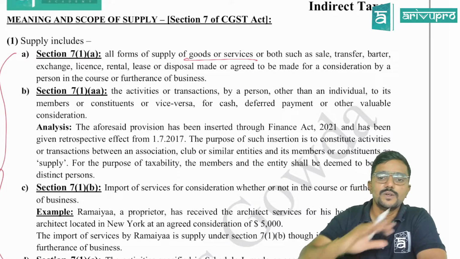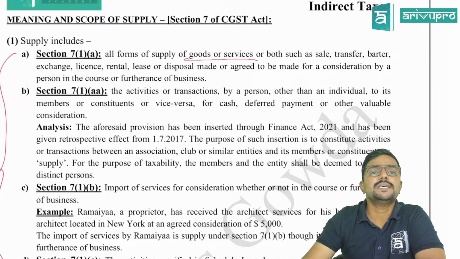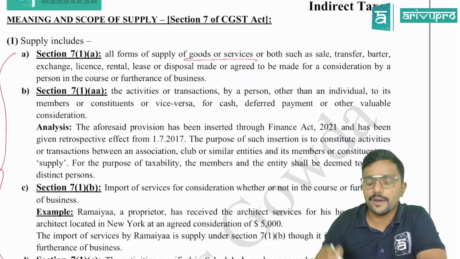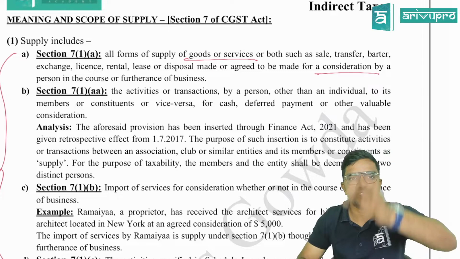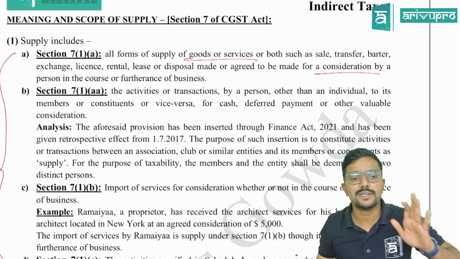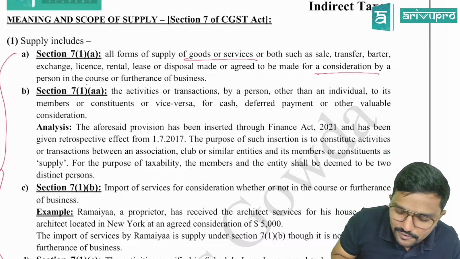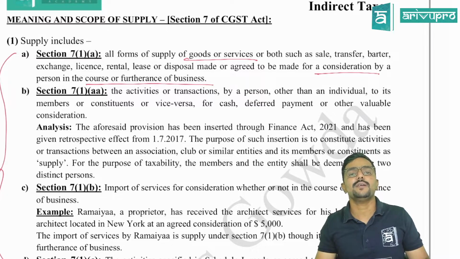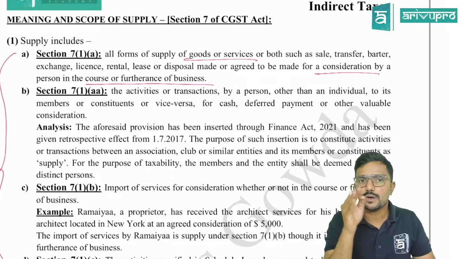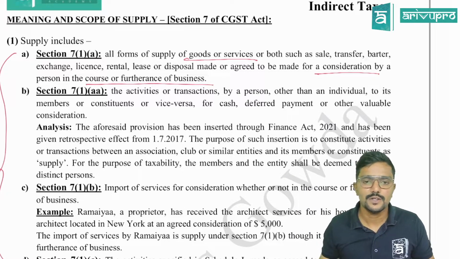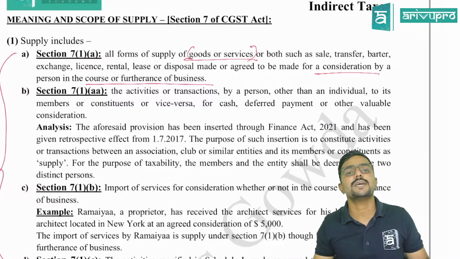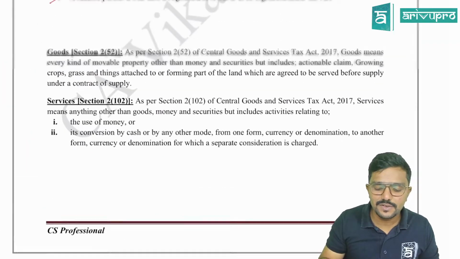Clear? Yes, sir. So all these transactions are considered as supply, provided they are made or agreed to be made for a consideration. That means there should be a consideration flowing from one party to the other party, by a person in the course or furtherance of business. All these conditions are very, very important. There should be a supply of goods or services for a consideration in the course or furtherance of business, guys. Clear? So what is important for us to understand now is what is goods, what is services, guys. I have given the definition as given in the CGST Act here.